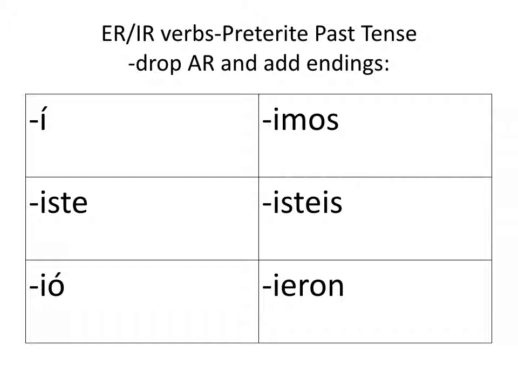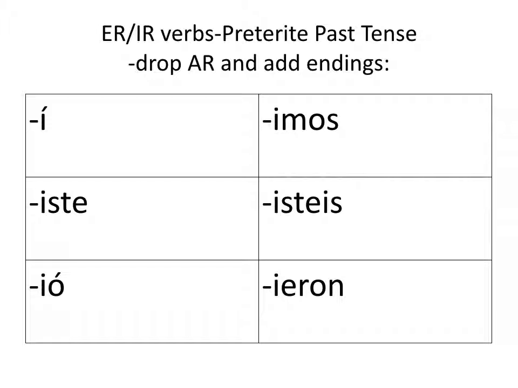Did you eat? Tú comiste. He ate, she ate, él, ella comió. We ate, nosotros comimos. Vosotros comisteis. They ate, ellos comieron. Okay. Now notice that on an ER verb, the nosotros form is different than the present tense, whereas on an IR verb it would be the same.